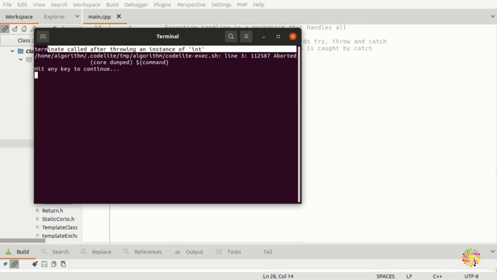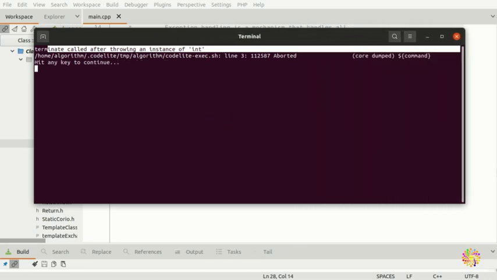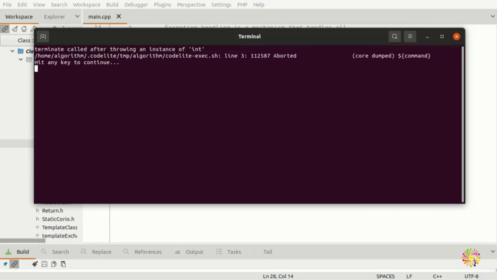This is one kind of error that you should not show to the user. That's from Code Lite, the IDE that I'm using, and it says the program is aborted on line 3, core dumped. That's the type of error you get.